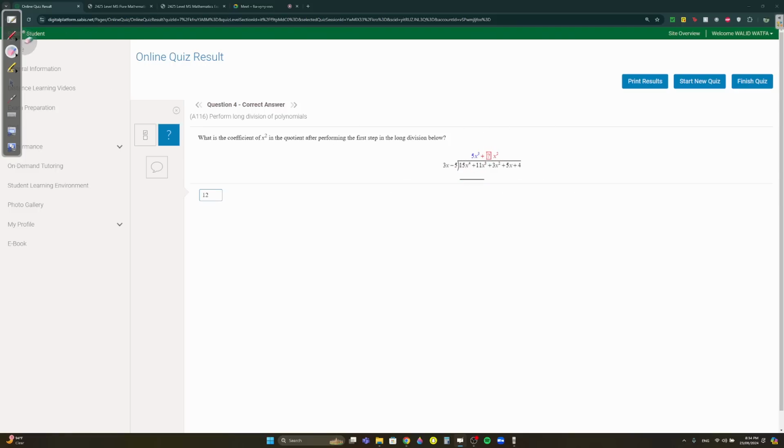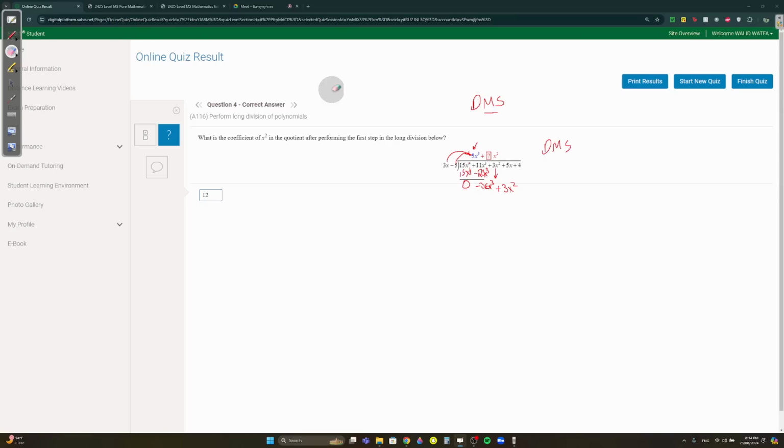Remember, the rule for long division is always divide, multiply, subtract. We divided, we got 5x to the 3. Then multiply, we multiply each term by 5x to the 3. You get 15x to the 4. And then minus 5 times 5x to the 3 is minus 25x to the 3. So this cancels with this, you get 0. 11 minus 25 is minus 36. And then x to the 3 carries over. Then carry this down, plus 3x squared, and continue.